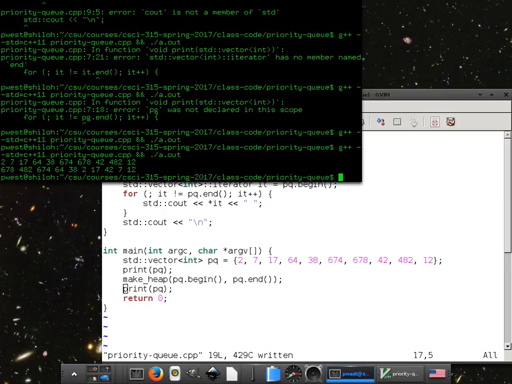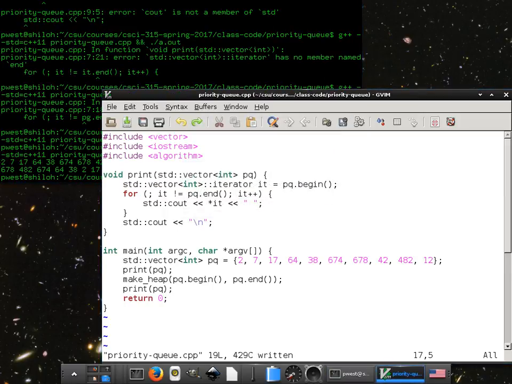Because it's first, so it's the highest. So is 678 bigger than 482 and 674? Yeah, 678 is. So then is 482 greater than 674 and 38? Yep. It's a little weird. It's in like pairs. So it looks like it did it. That's nice.